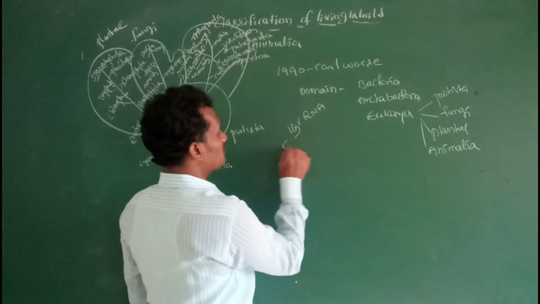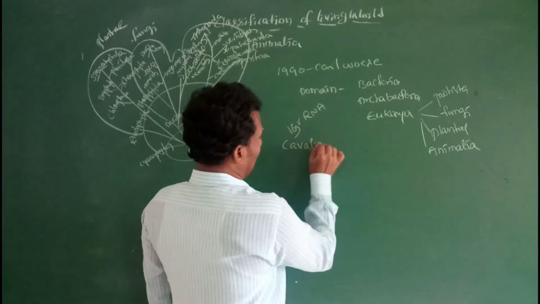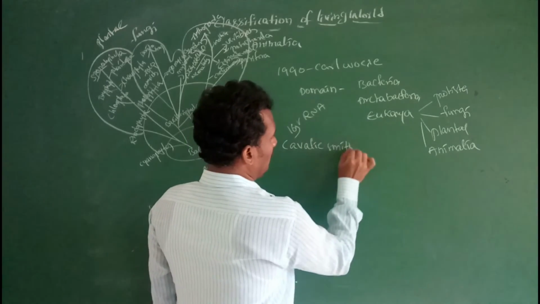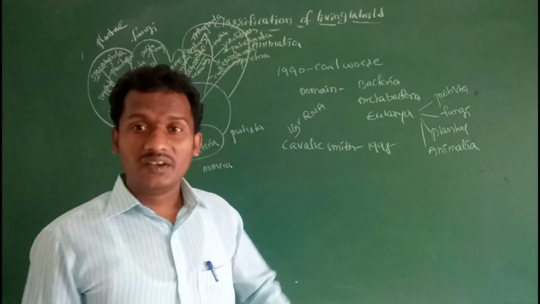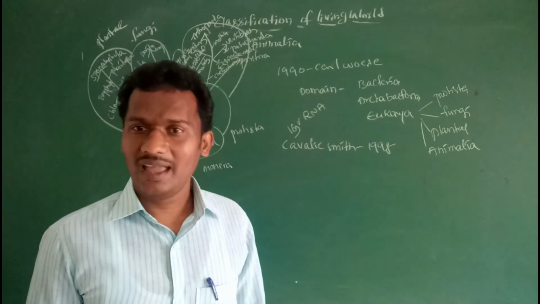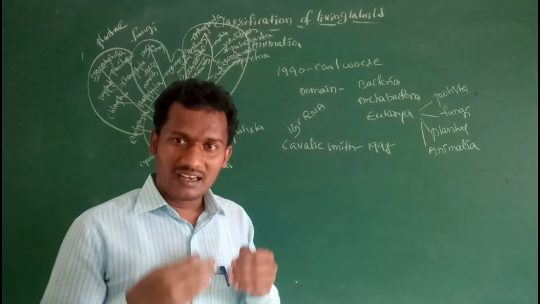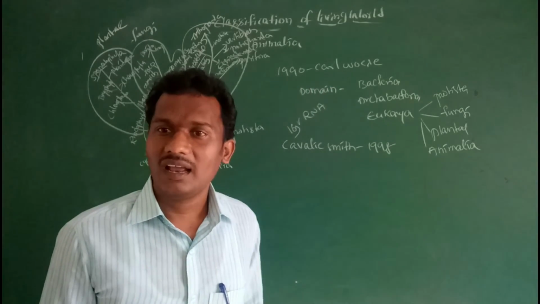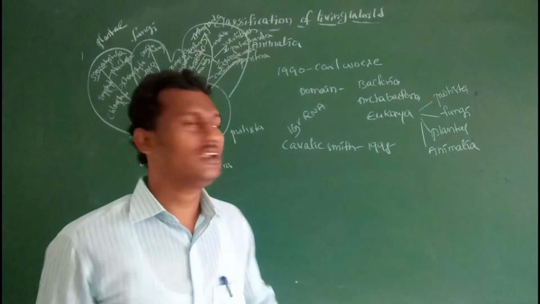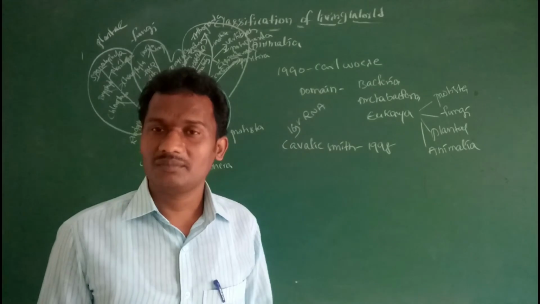Then Cavalier-Smith, in the year 1998, proposed a revised six kingdom system of classification. It is a revision of Carl Woese's six kingdom system, modifying the six kingdom, three domain system.